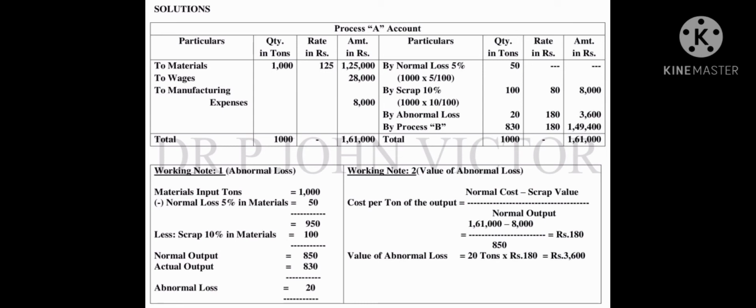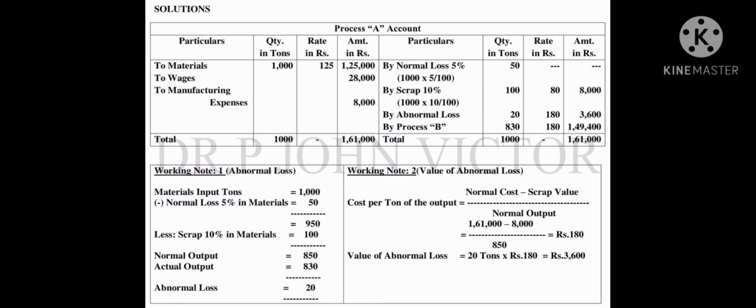That is by balancing from the debit side, because there the total quantity is 1,000, here only it is 980. So if you go like this, you can get the same abnormal loss. At the same time, by doing proper working note, here only you can clearly get the actual abnormal loss value.